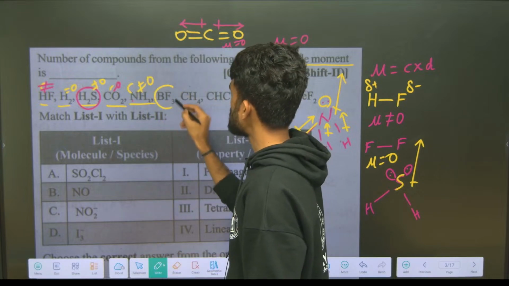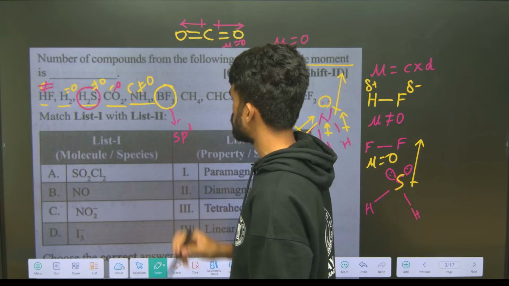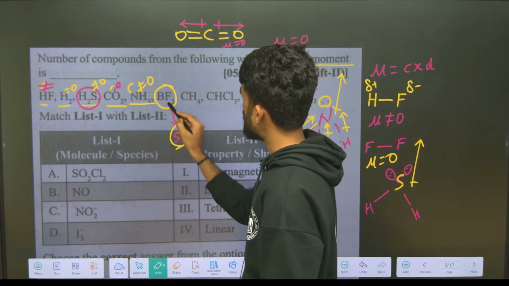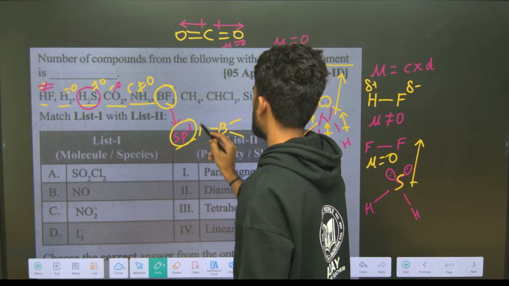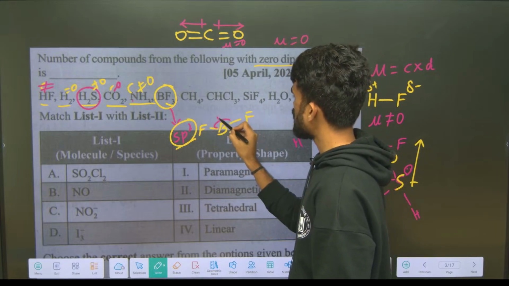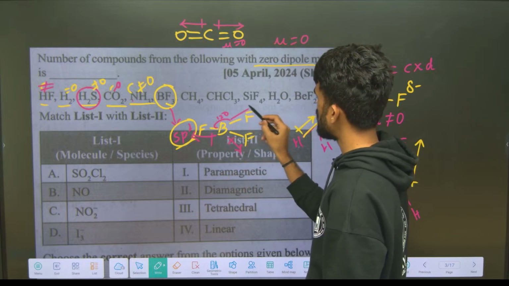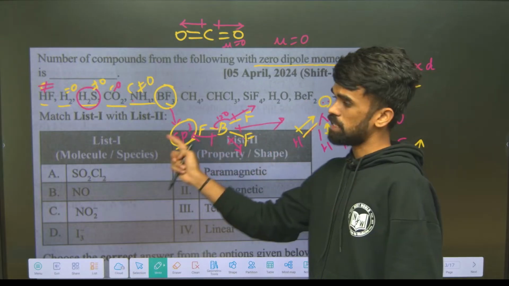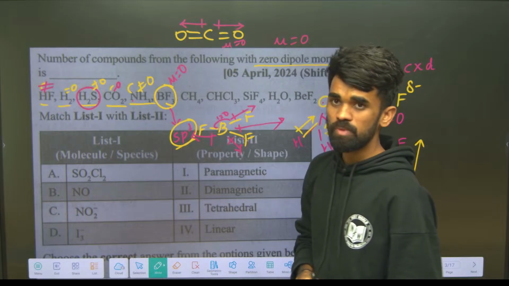Okay, see BF3, first find its hybridization. Hybridization for BF3 is sp2. I will explain this. sp2 means 3 hybrid orbitals are there. So 3 hybrid orbitals, 3 surrounding atoms, right? There means there are no non-bonding electrons around the boron here. Only fluorine atoms are there. So now look at here. It is having an angle of 120. Now this fluorine drags this side, and this fluorine drags towards this side, and here also this side. The mu resultant of these fluorines will be like this, exactly opposite of the other fluorine. Therefore they will cancel out each other because dipole moment is a vector quantity. Its dipole moment will be 0.